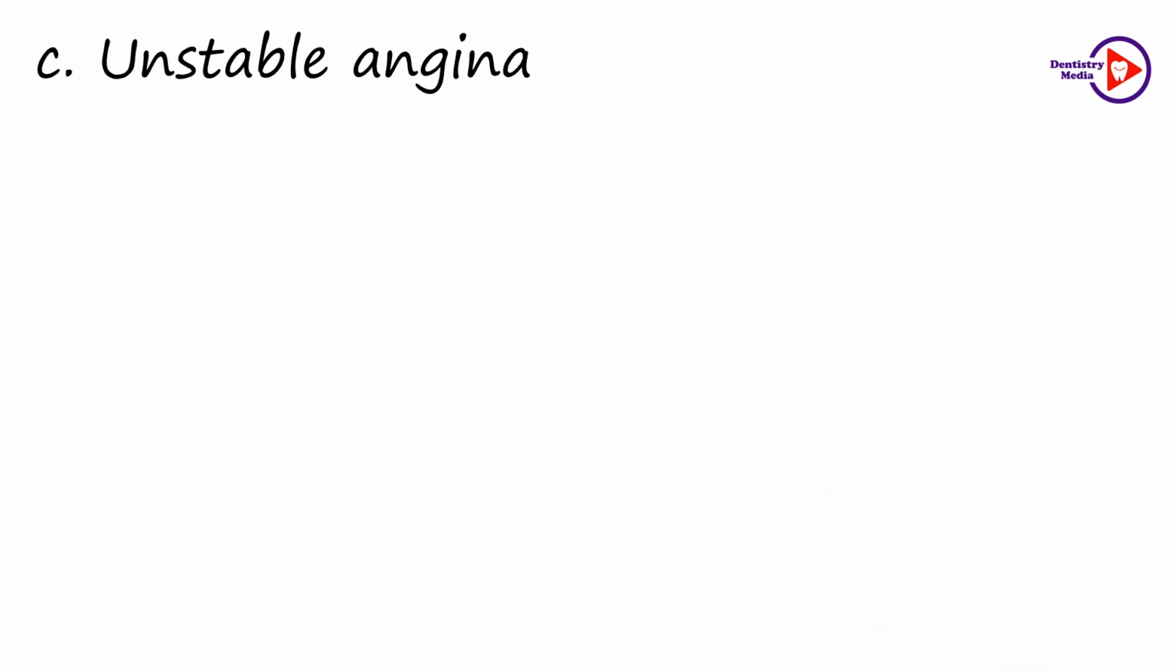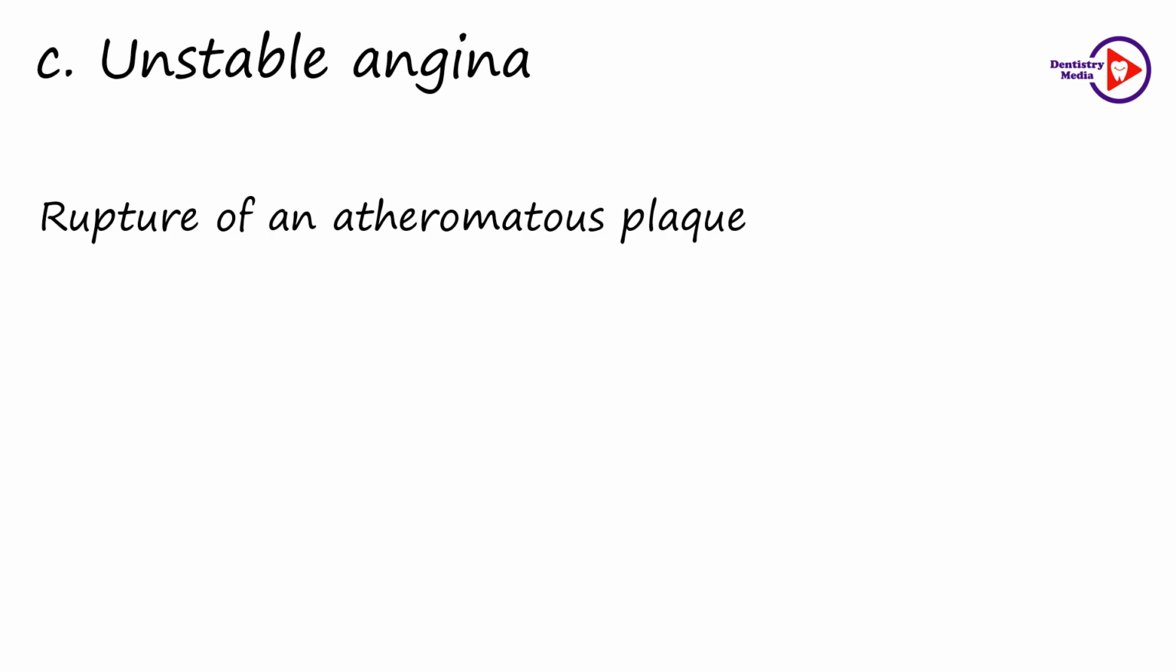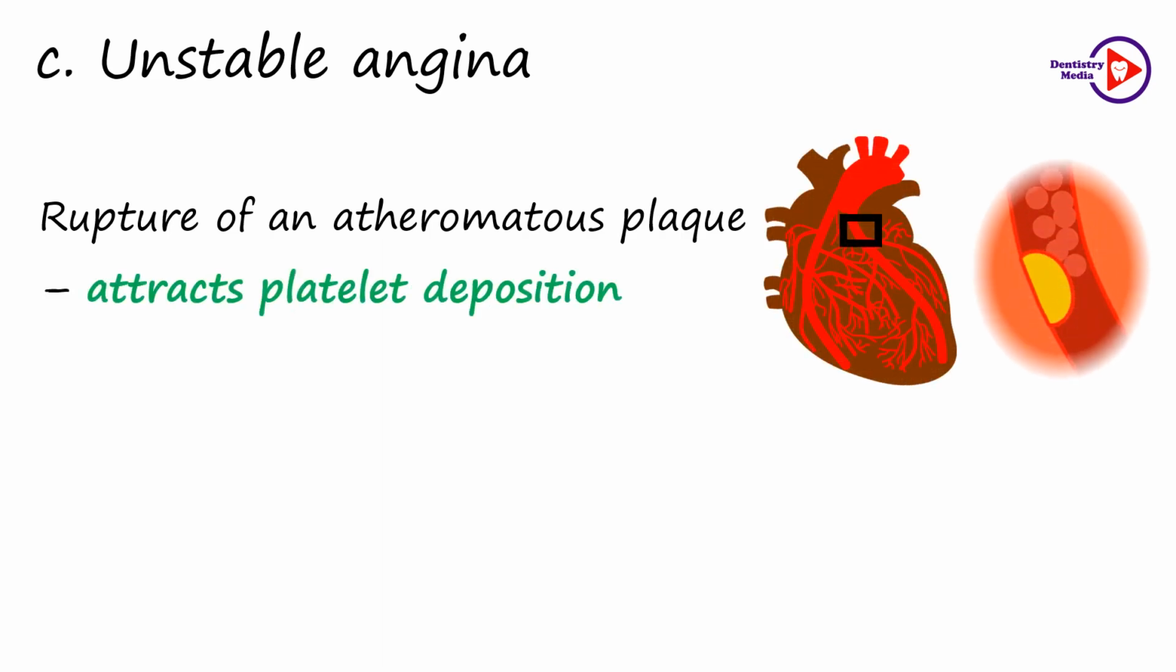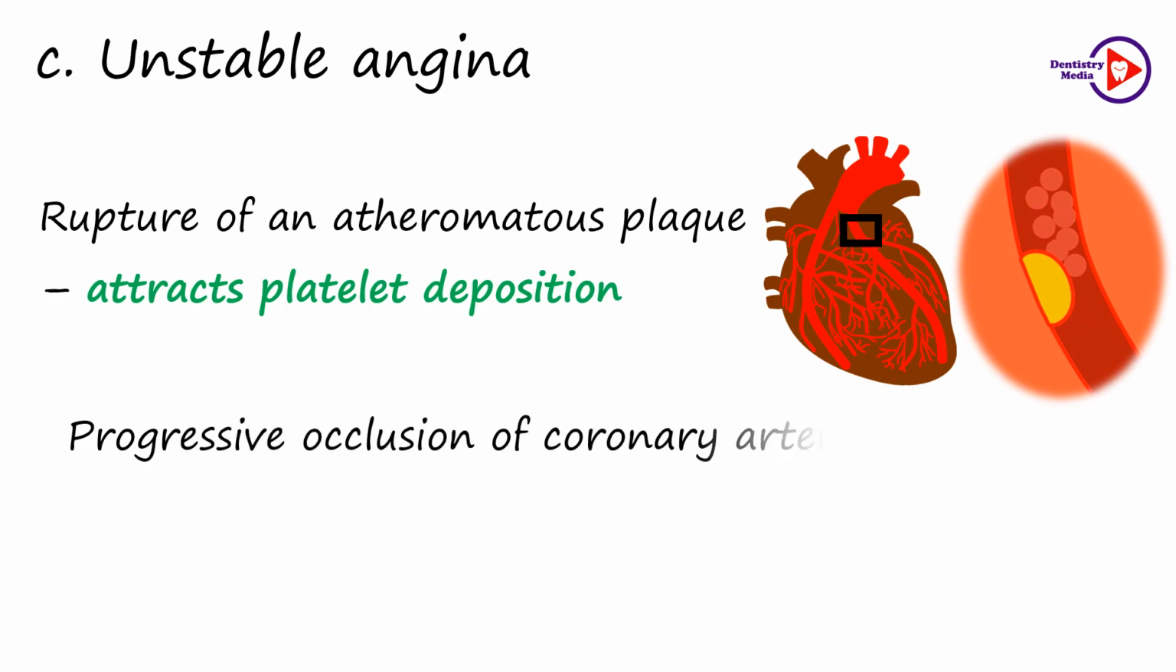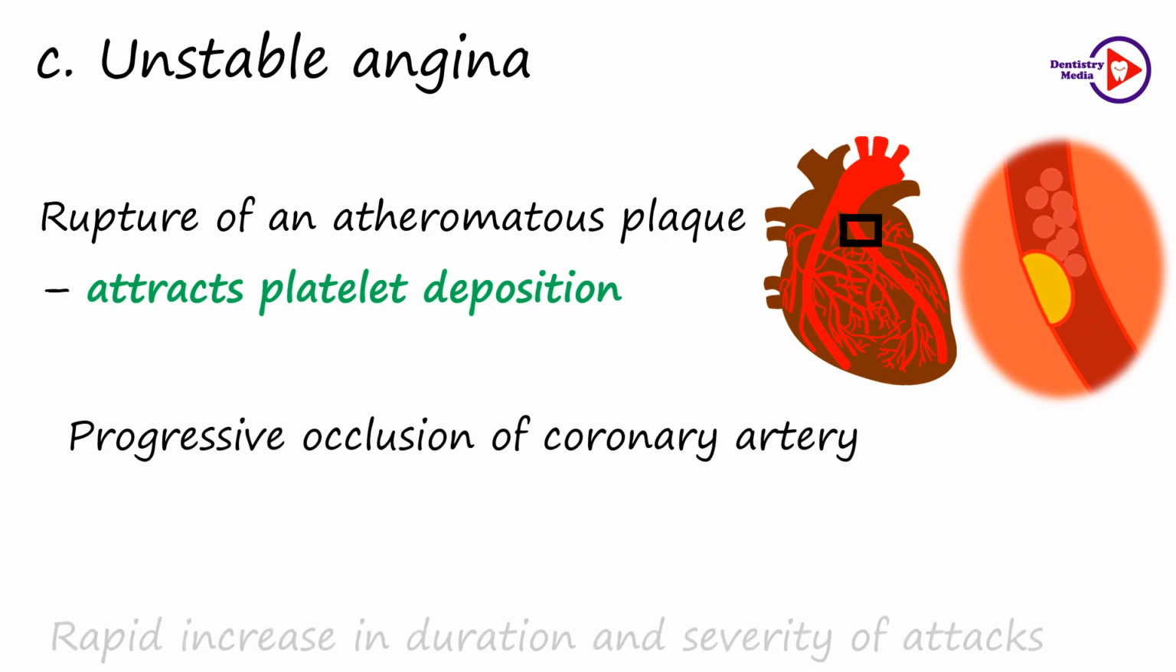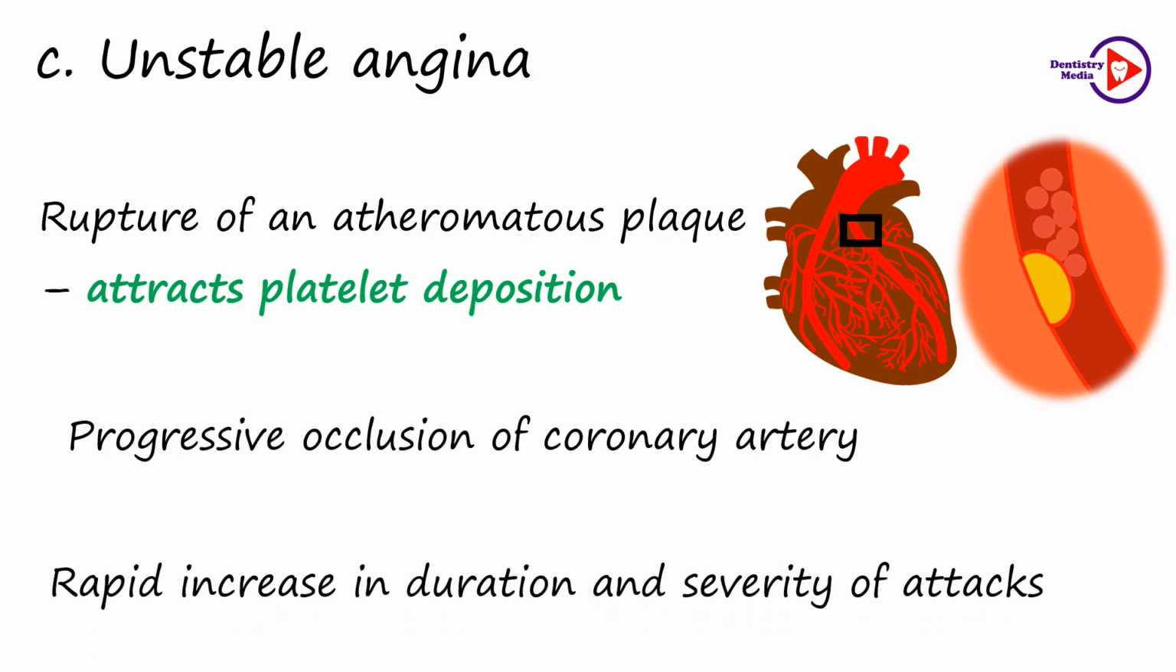The third type is the unstable angina and it occurs mostly due to the rupture of an atheromatous plaque which acts as a nidus for platelet deposition, leading to progressive occlusion of the coronary artery. Therefore, there will be rapid increase in the duration and the severity of the attack.